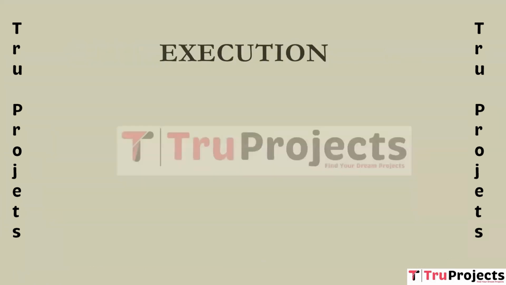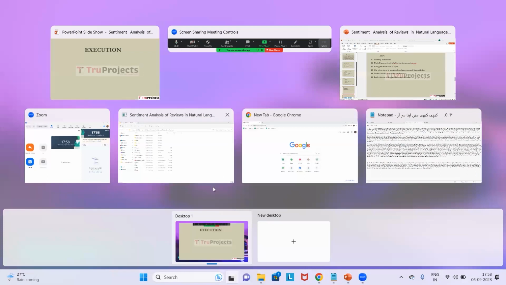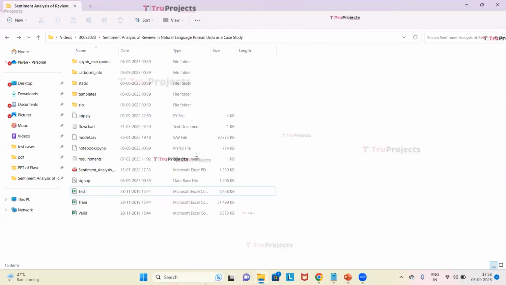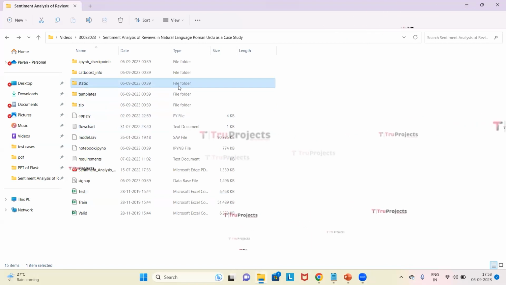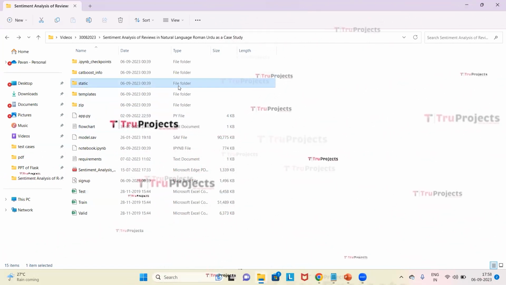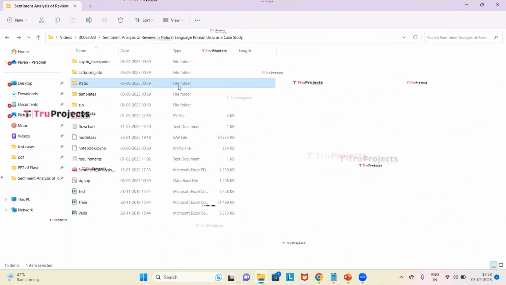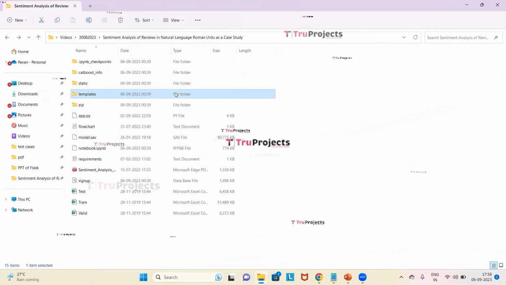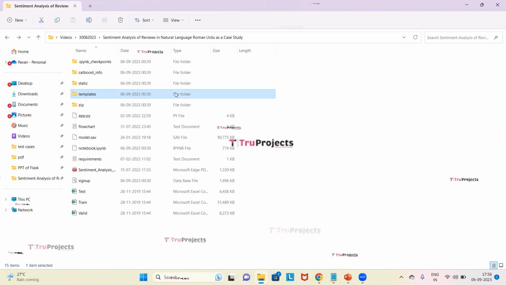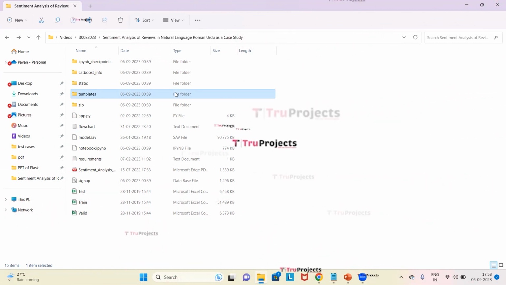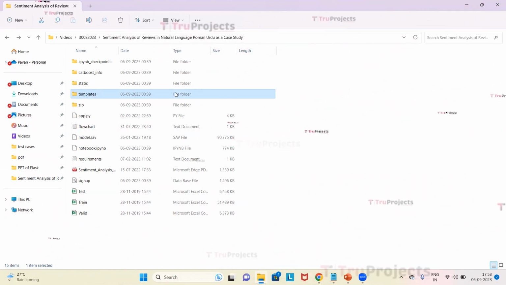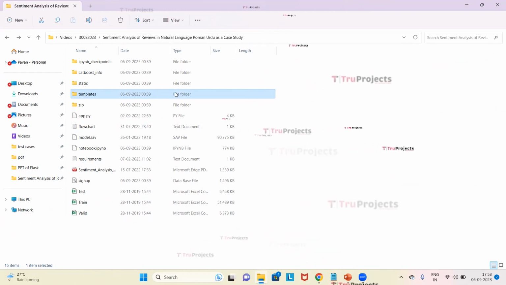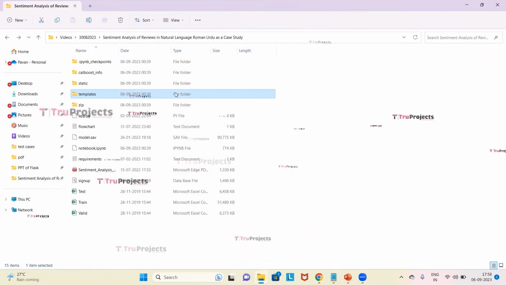For execution, we need to open the code folder. This is the code folder of the project. This is the static folder. This folder consists of the files related to CSS, JavaScript and Bootstrap files. This is the templates folder. This folder contains all the HTML pages used in the project. It typically includes files like index.html, about.html, which represent different pages of the website.